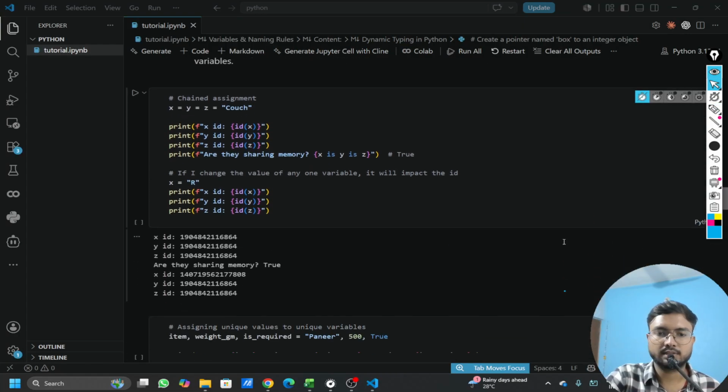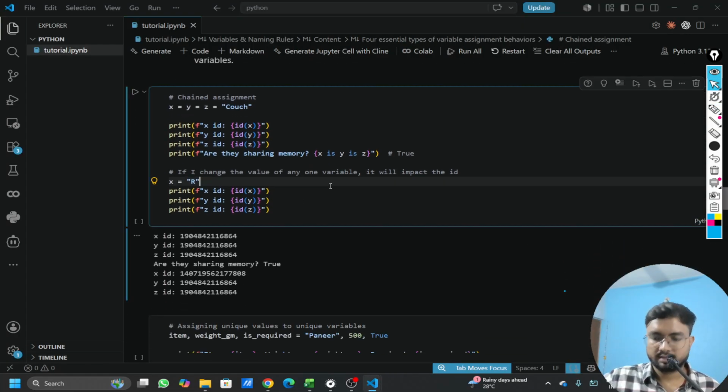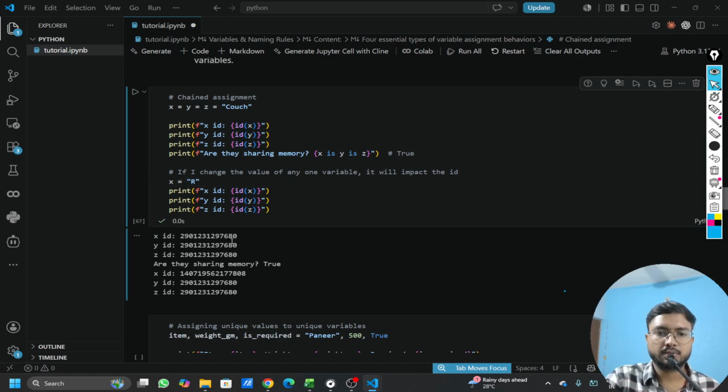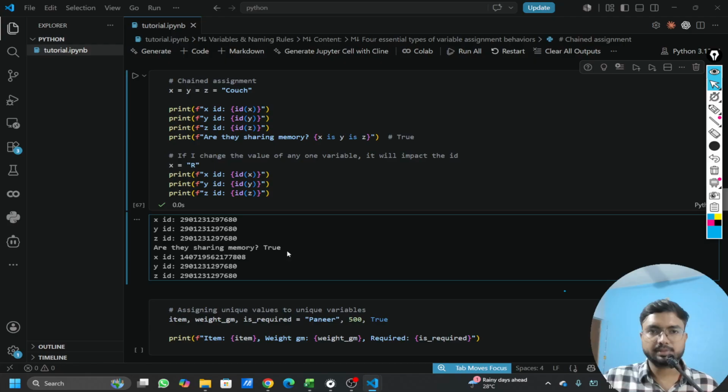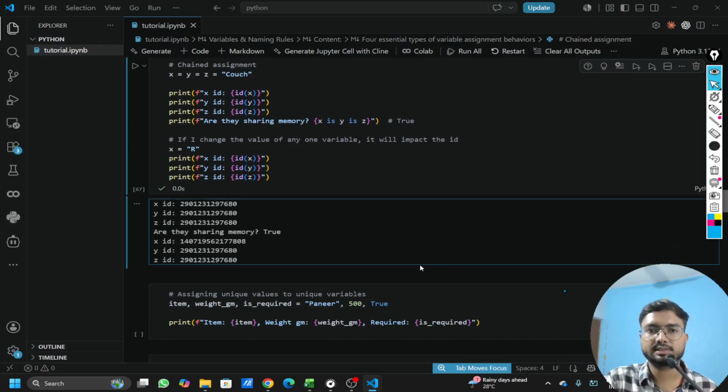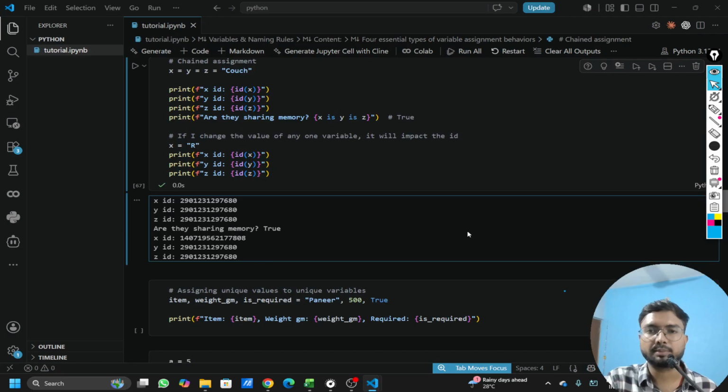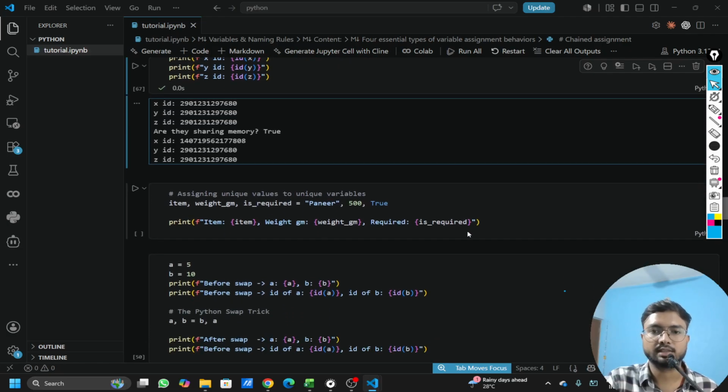Let's try to run and see. Here you can see the memory IDs are the same for all of these, but when we change the X value, the memory ID changed. But for the other two, it is still the same. So hope this concept is solidified and you understood how this assignment happens. I don't think even 90% of developers understand how this assignment is happening. They just see that the values are changing, but what is happening in the background is important to understand.